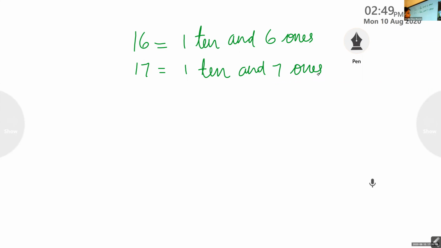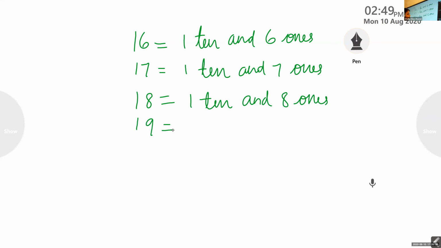Okay, then next number 18. How many tens and how many ones? There are how many tens and how many ones in 18? 1 ten and 8 ones. 18. Very good. 8 ones. Then 19.